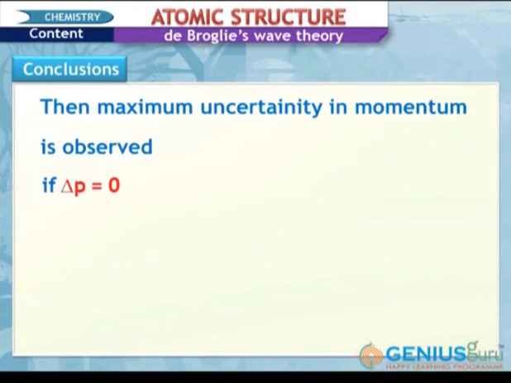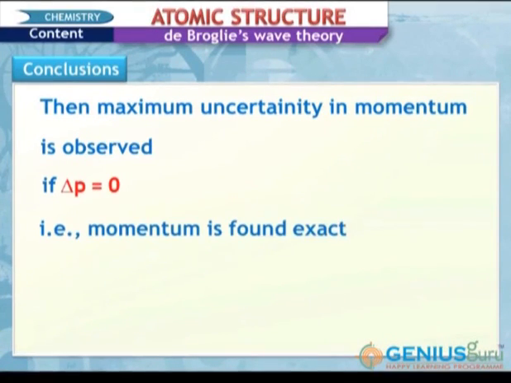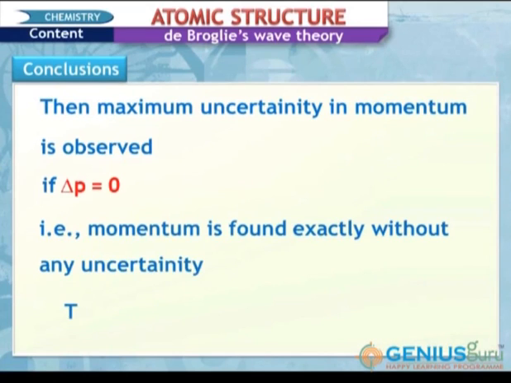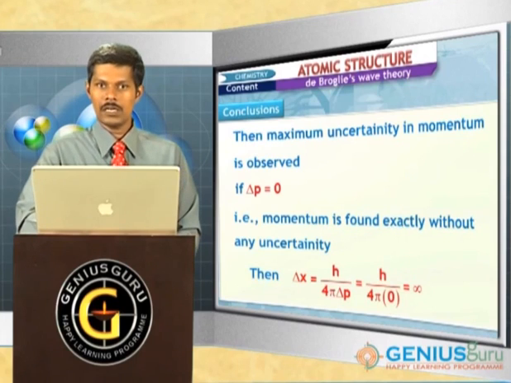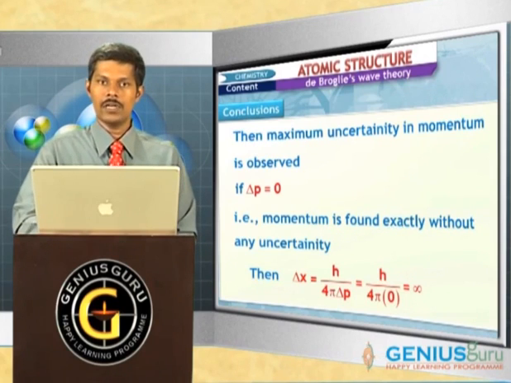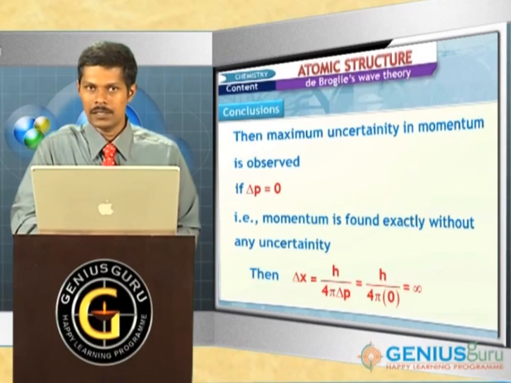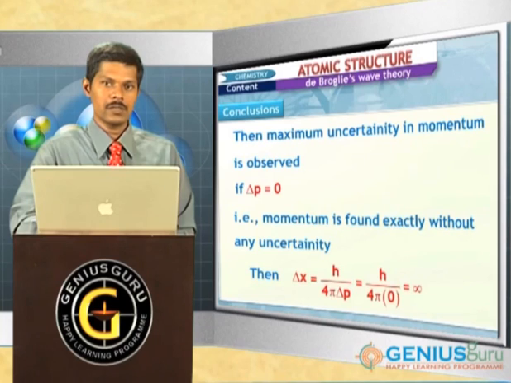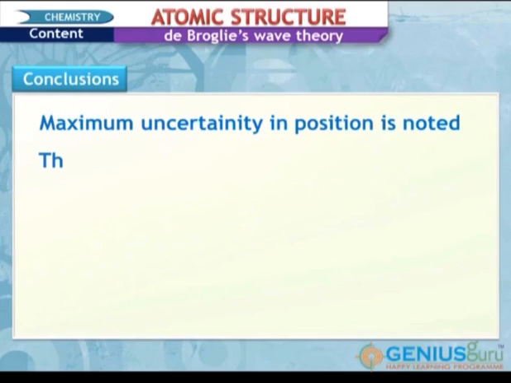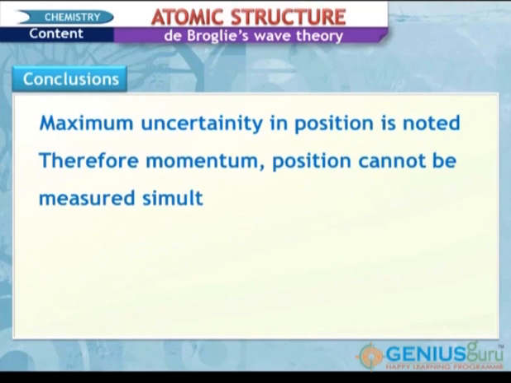If delta P is equal to 0, that is, the momentum is found exactly without any uncertainty, then delta X is equal to h by 4 pi into delta P. So here, h by 4 pi into 0 is equal to infinity. Therefore, if one is found exactly, then the other gets maximum uncertainty. From these two conclusions, we can say that simultaneous determination is not possible. Therefore, momentum and position cannot be measured simultaneously for microscopic particles.